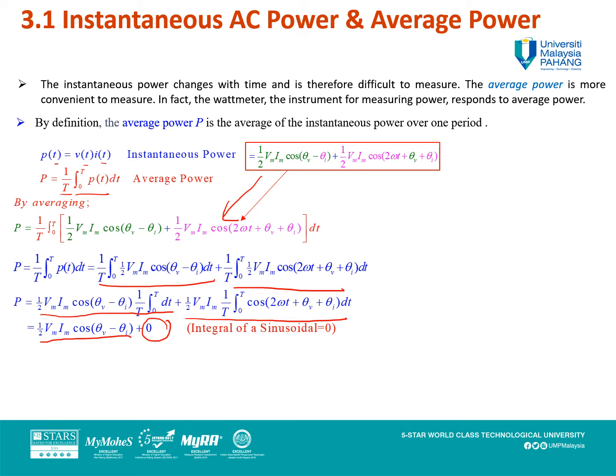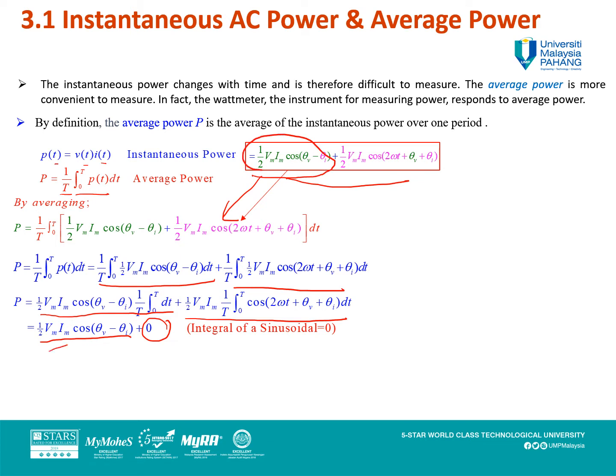When you compare with the instantaneous power equation, the part that remains the same is the constant part.